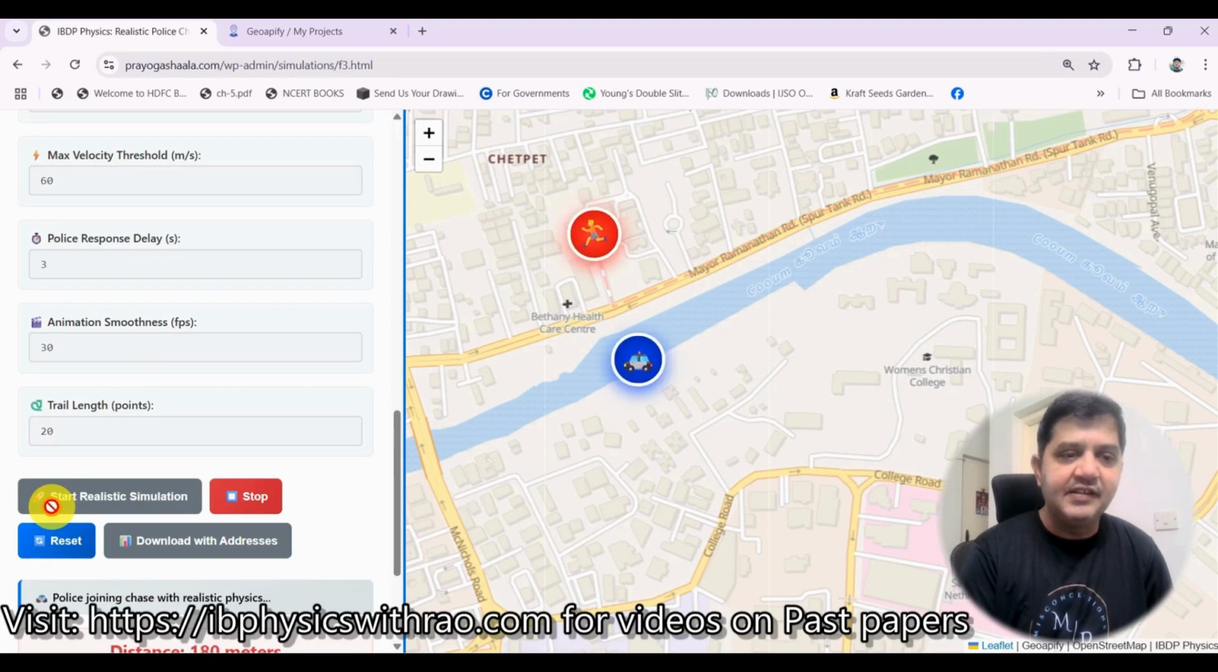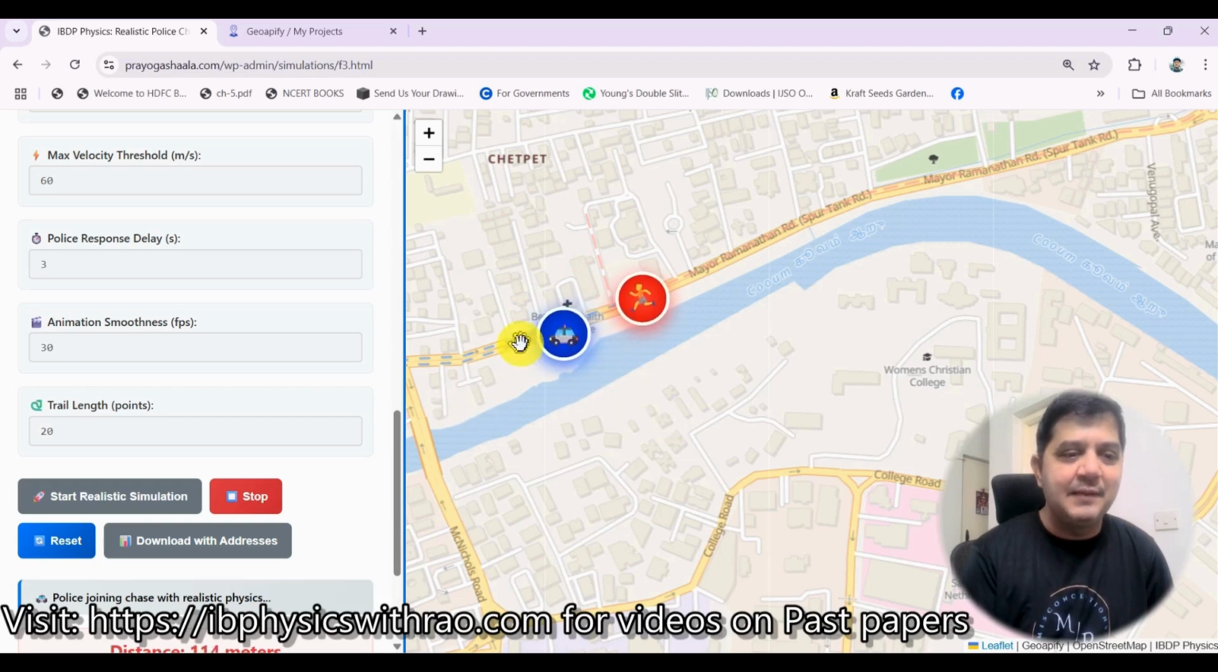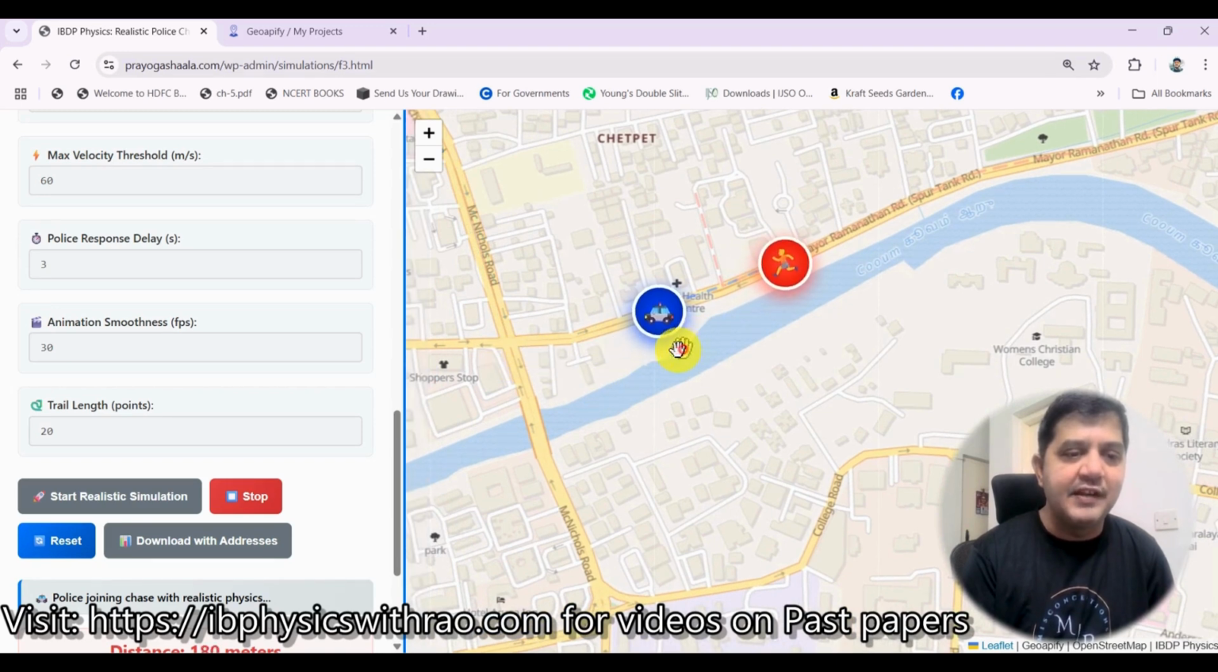You see, we have started. After 3 seconds, this has become active. Now you see this also starts moving. Probably, okay, so it's already caught him. I think so. Now he has taken a U-turn. Oh my god. By the time this police takes a U-turn, which is far away here, he has to come to this. Okay, it's here only.